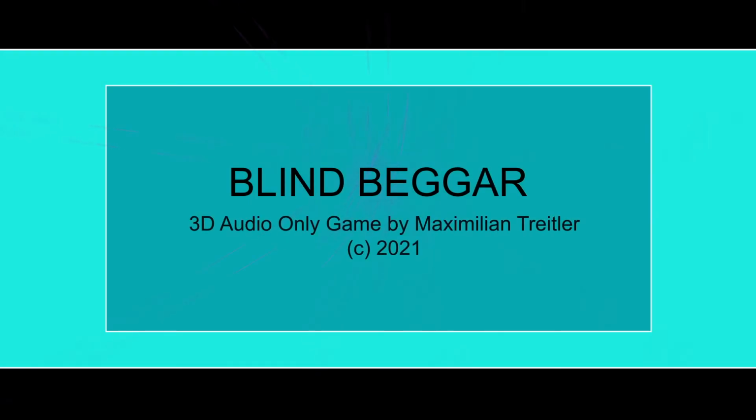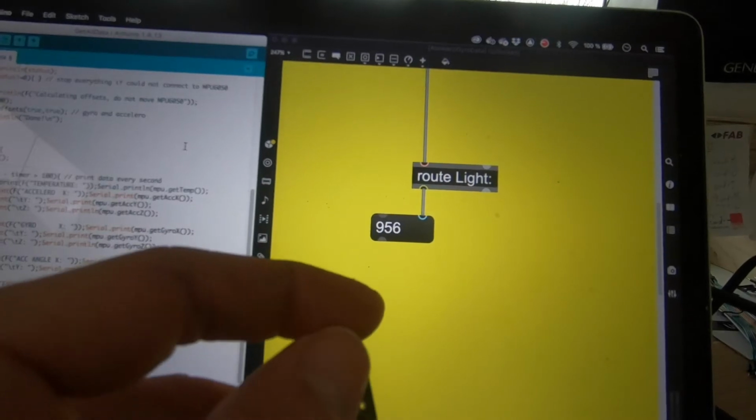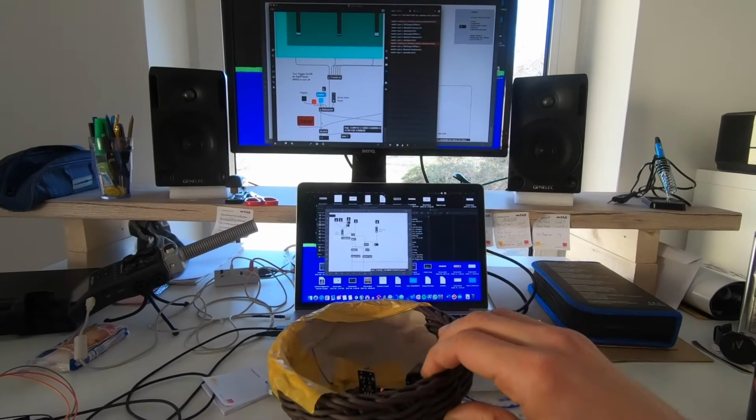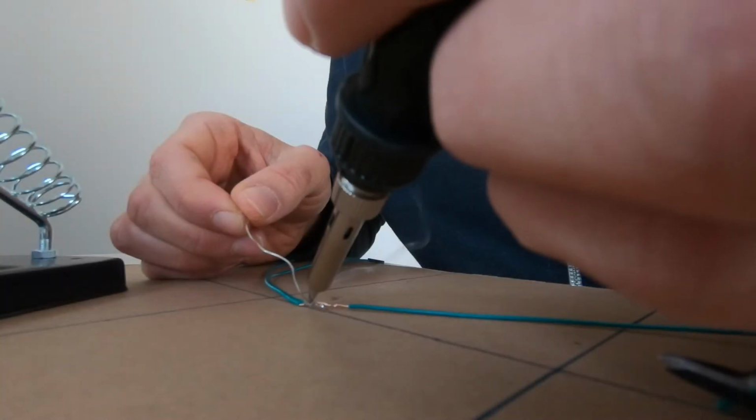Blind Beggar is a 3D audio-only game created in the scope of my master's studies at the University of Applied Sciences in St. Pölten. It is my third major project as a master's student and consists of a software component, an algorithm written in MAX MSP, and a hardware component, an Arduino board processing data from a light resistor sensor and an accelerometer/gyroscope. Let me add here that all the used components, regarding software as well as hardware, are listed in the comment section.